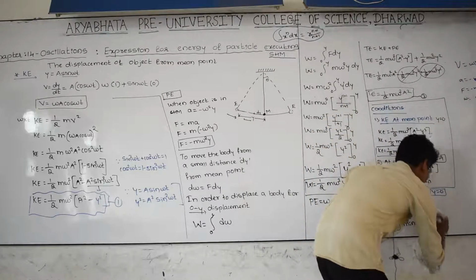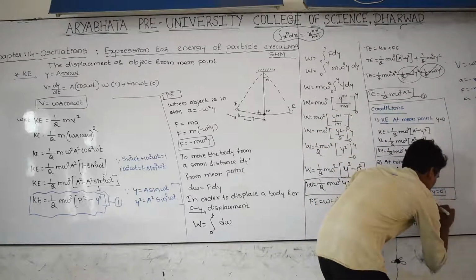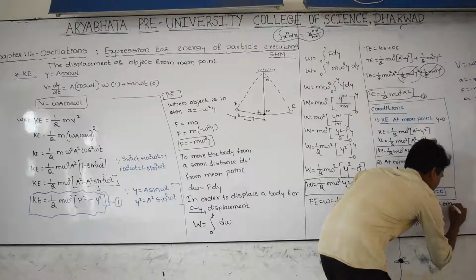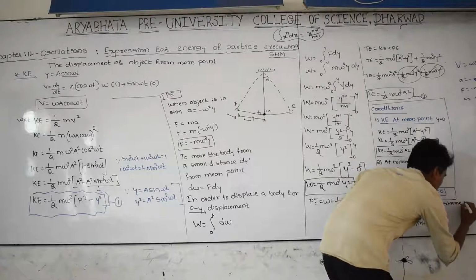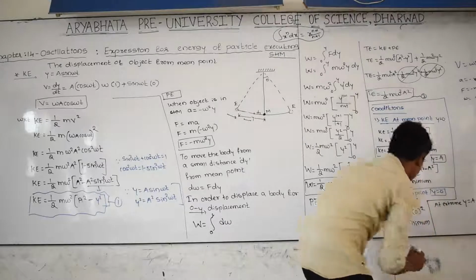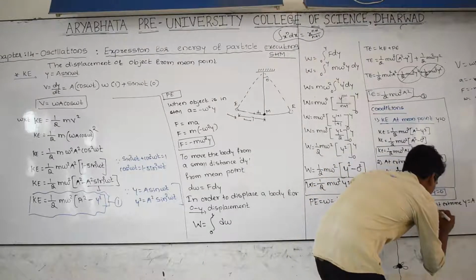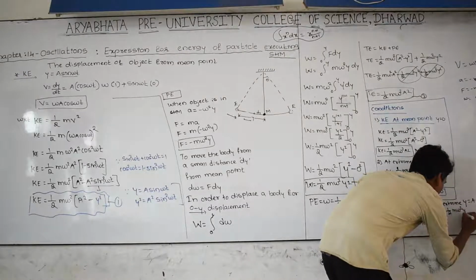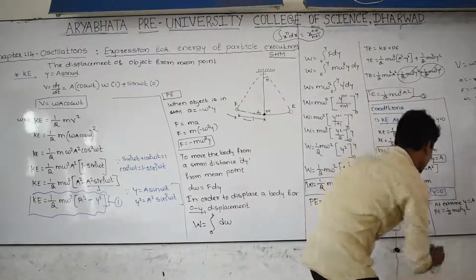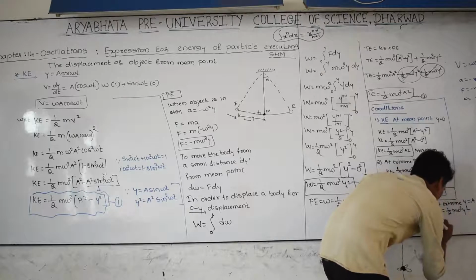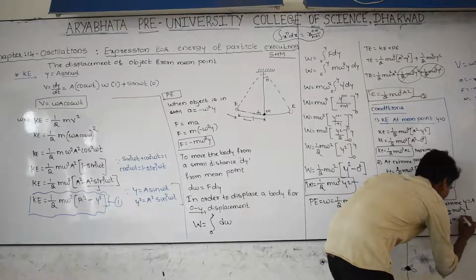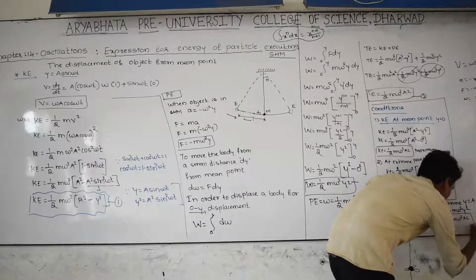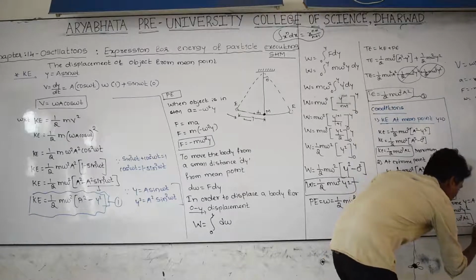And again, at extreme point, displacement is equal to amplitude. Substitute here, potential energy is equal to 1 by 2 m omega square y square, and y becomes a, then it becomes a square. Potential energy is equal to 1 by 2 m omega square a square, and potential energy does not become 0. This is maximum.